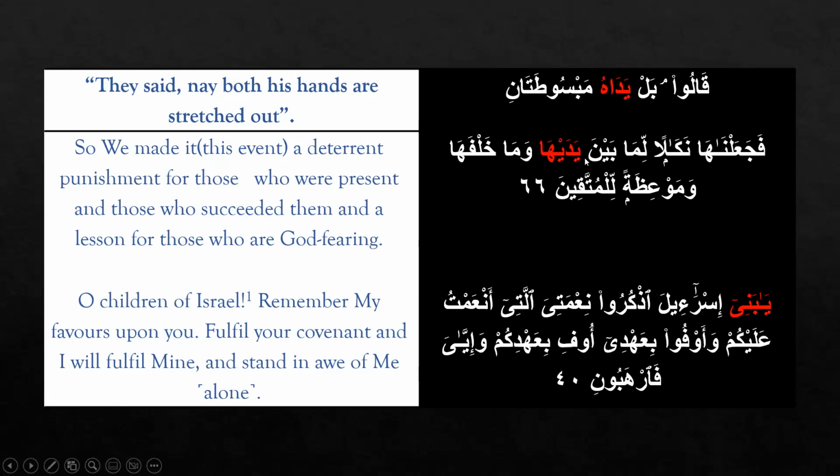What is it? These are two words. This yadai, the actual word yadaini, which becomes after dropping the noon yadai, and then we attach the damir muttasil ha: yadaiha, baina yadaiha. Ya bani. See here, this is ya and banuna. Banina becomes bani because it is mansoob. Ya bani, because this is munada mansoob, and for munada mansoob we have to drop the extra noon. Ya banina becomes ya bani, right?